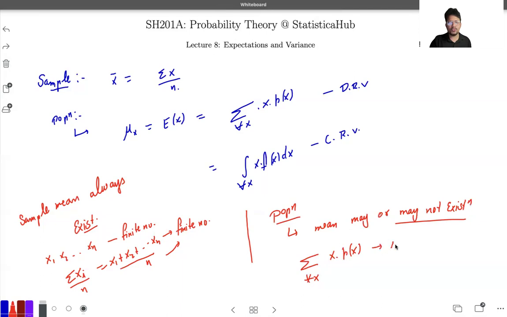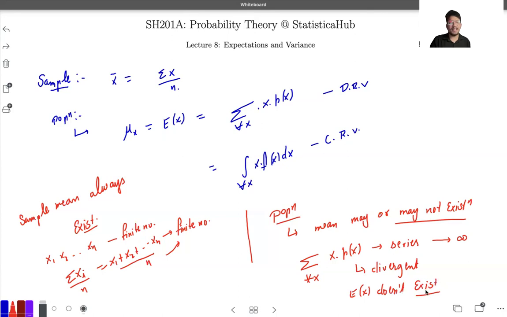So this is some sort of series. Now, if this series is coming out to be divergent, meaning this summation is approaching infinity, then in the course of a divergent series we are not getting a finite mean. So in this particular case, we will be saying that the expectation of x does not exist.